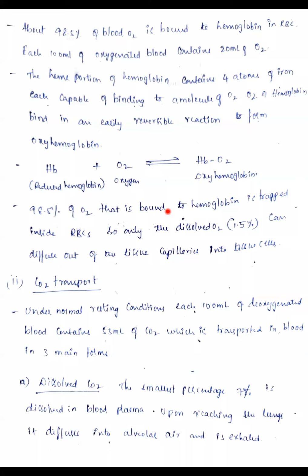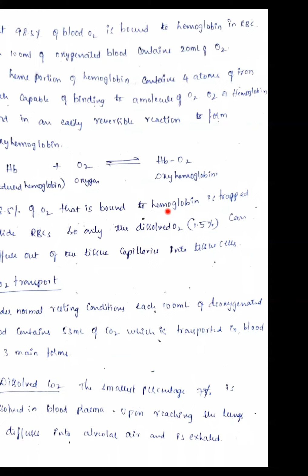From the tissues, only 7% is dissolved into the blood plasma, in the form of dissolved carbon dioxide. Once it reaches the lungs, it diffuses into the alveolar air, and finally it is exhaled out.